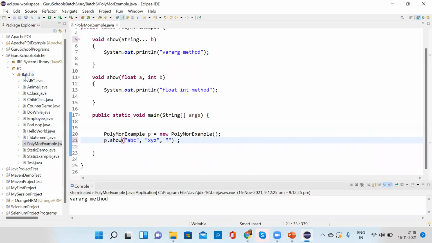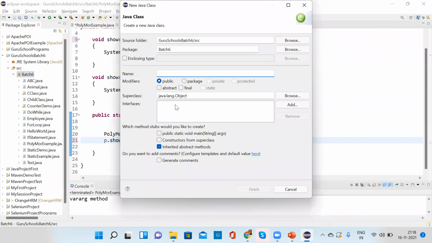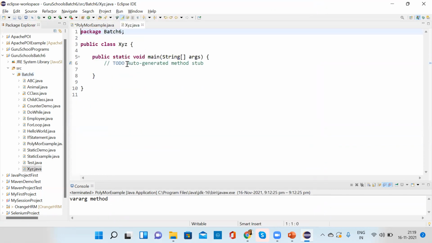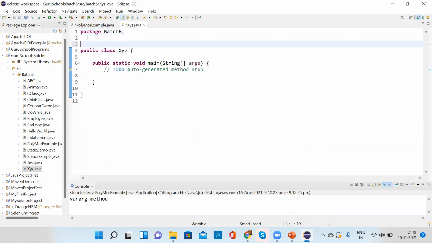Now create one more method. Suppose I'll create one more class here, named XYZ, which has the main method. Now this is a class, but I will create one more class. Suppose test is already there. Test is ABC.